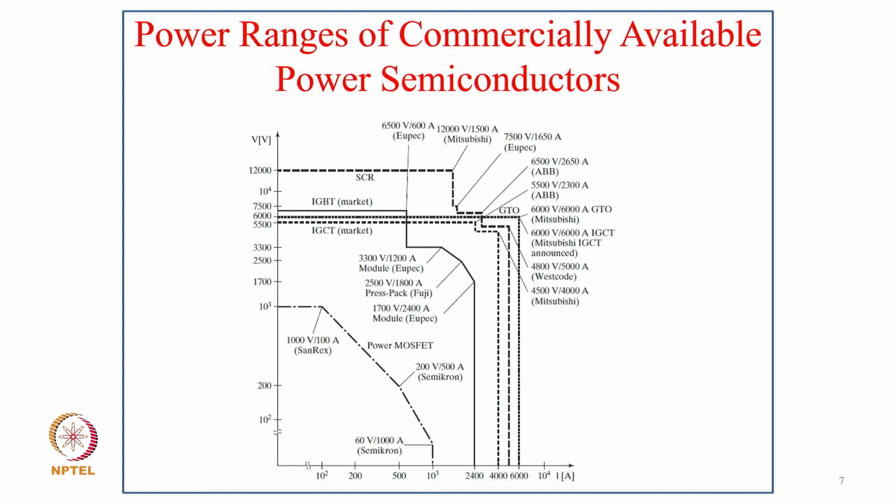And the power range of commercially available power semiconductor devices, as you can see in the diagram, goes up to 10 to the power 4, up to 10 kiloampere. So we can see the power MOSFETs are available typically up to 1 kiloampere, but at low voltage. At high voltage, of course, they are only available up to 100 ampere.